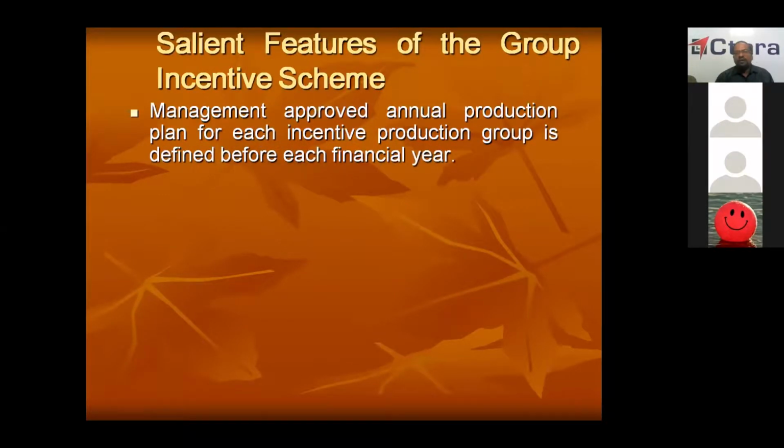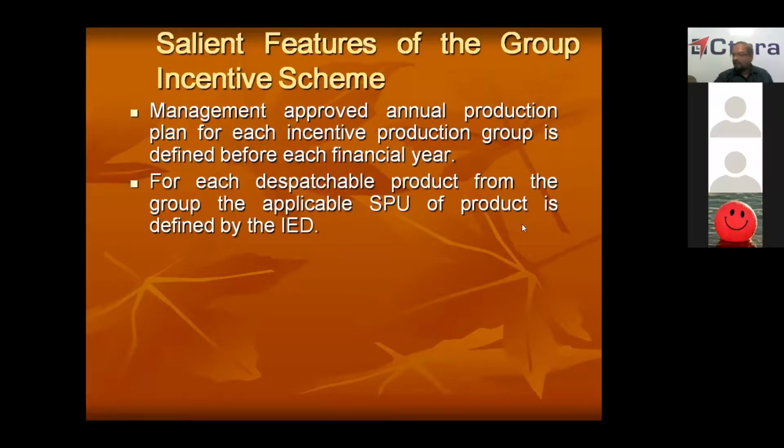Management approved annual production plan for each incentive production group is defined before each financial year. So management approved annual production plan for this particular year: what is the total SPUs of the workshop? How many SPUs we have to produce for this year? That plan will be given by the management for each financial year. And for each dispatchable product from the group, the applicable SPU of product is defined by you.